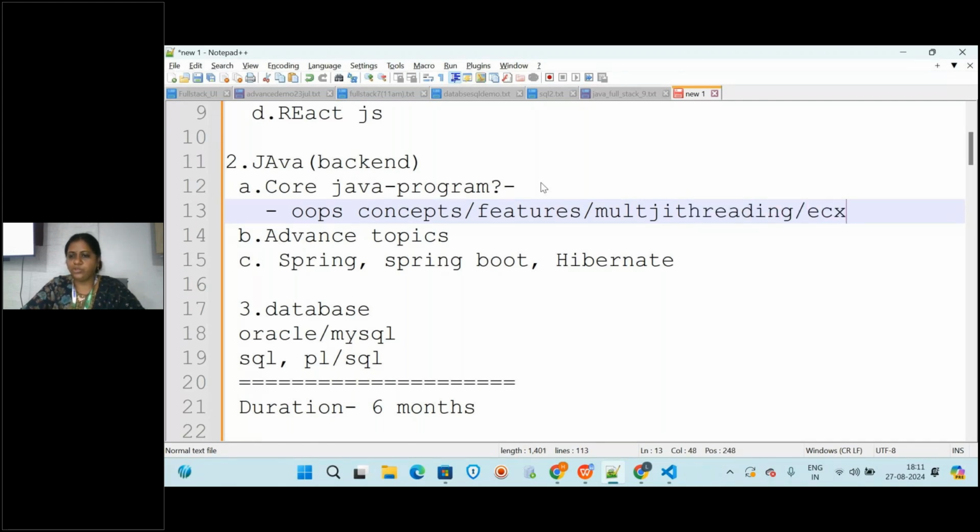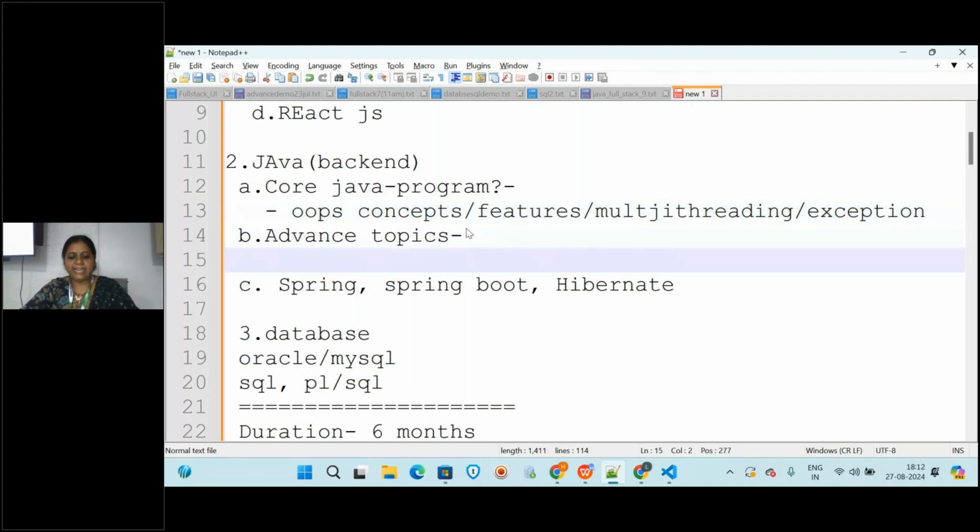Just I'm mentioning the names. So these all you will be learning in detail. Still there are so many topics you will be learning. And in the advanced level of Java, you will be learning about the database connection through JDBC. What is that? Database connection.